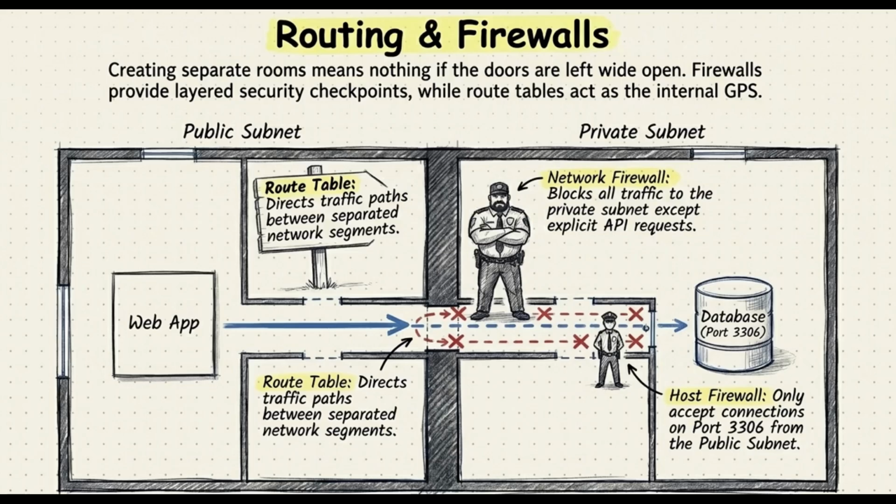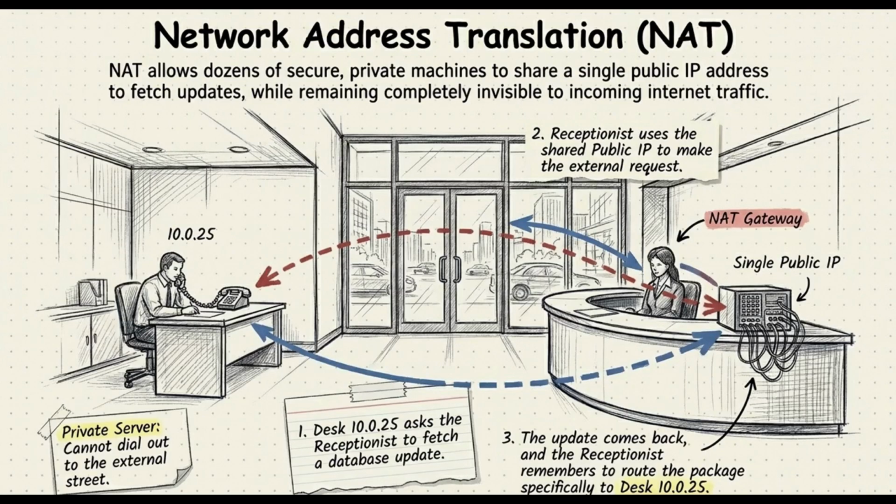This is precisely where NAT, or Network Address Translation, completely saves the day. NAT acts exactly like a corporate receptionist. Our internal database sends its update request to the NAT device. The NAT device then temporarily swaps out the server's private address for its own public internet address and sends that request out to the web.